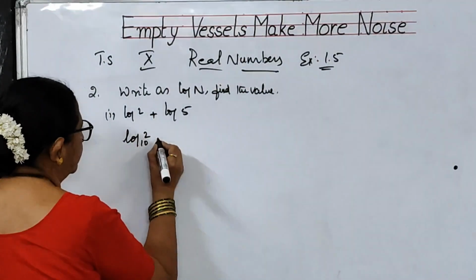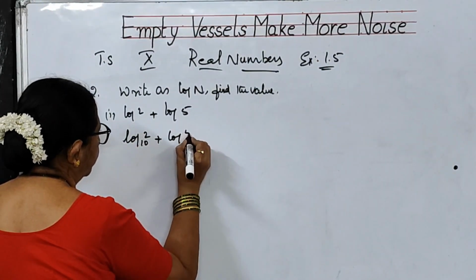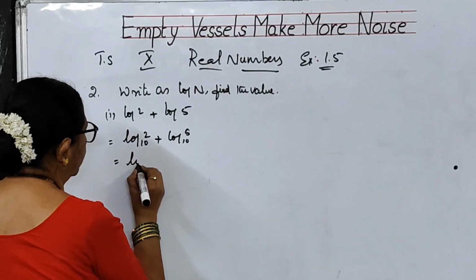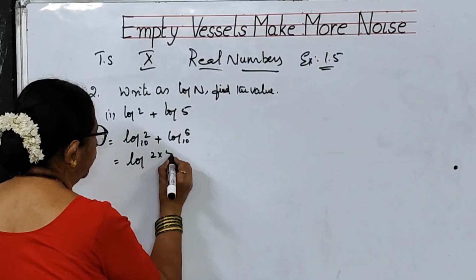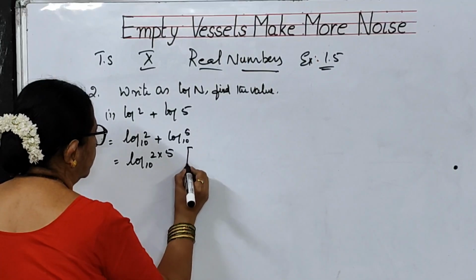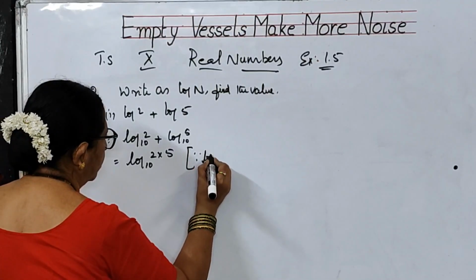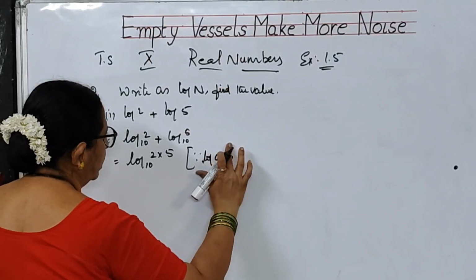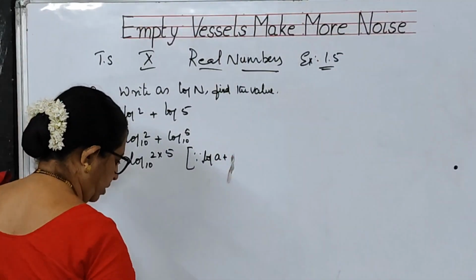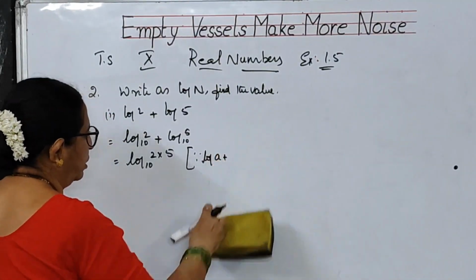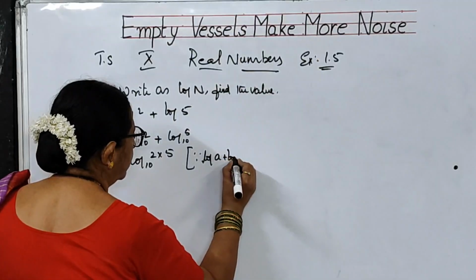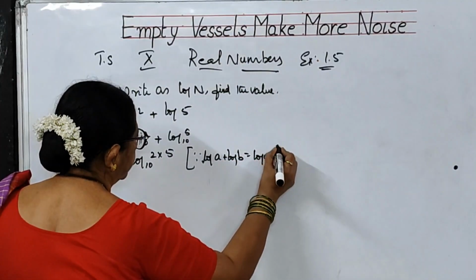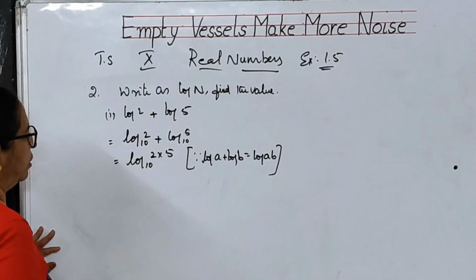Log 2 to the base 10 plus log 5 to the base 10. This can be written as log 2 into 5 to the base 10. The reason is log a plus log b is equal to log ab. This is the formula we are using.